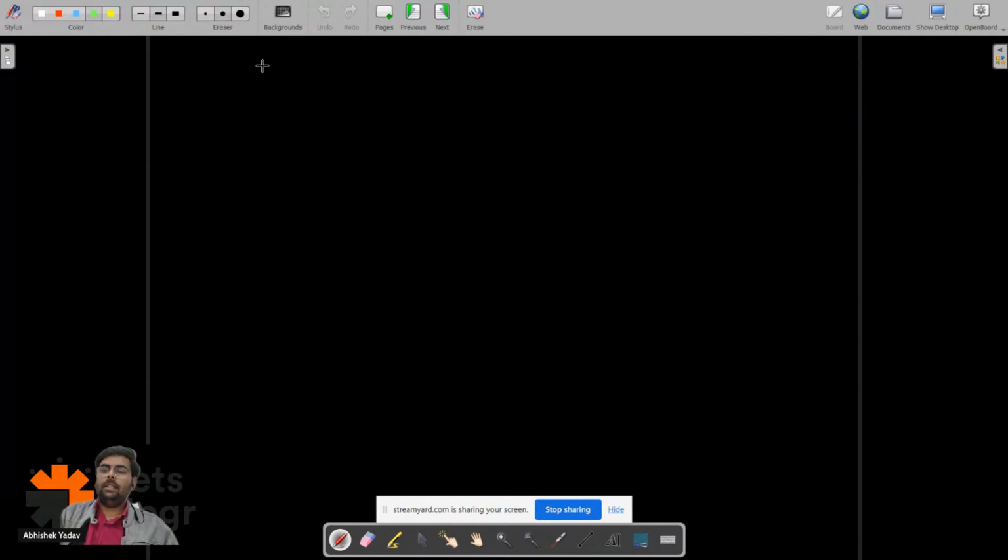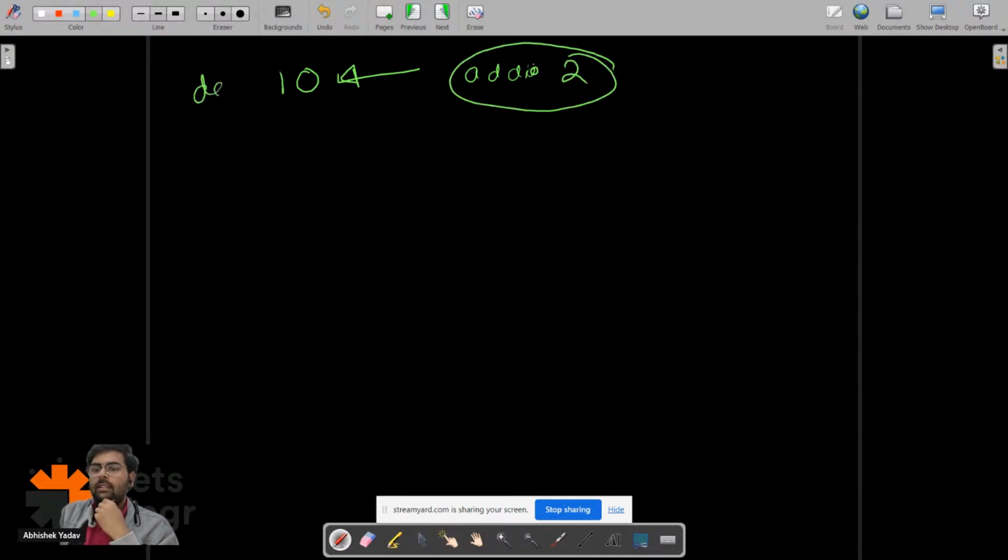Let's take one example here, right? Let's take the example of data 10. What I want to do with this data is addition, I want to add 2 to this data 10. So you will say, hey, how can I do this? I have to first store the data 10 somewhere inside the memory, and for that you can use a variable. Let's discuss the syntax part.